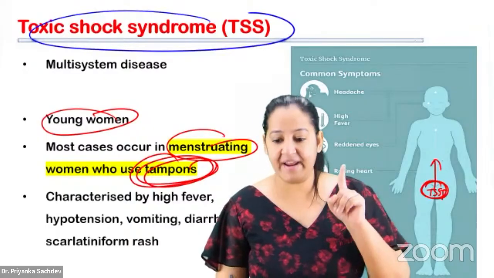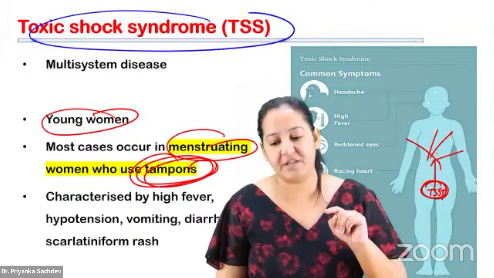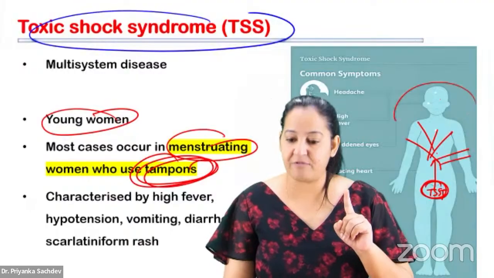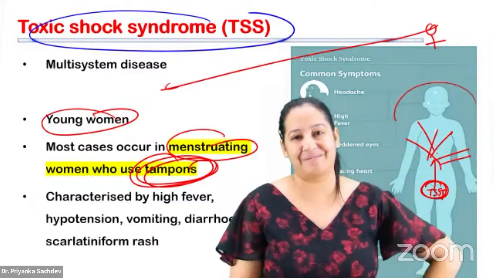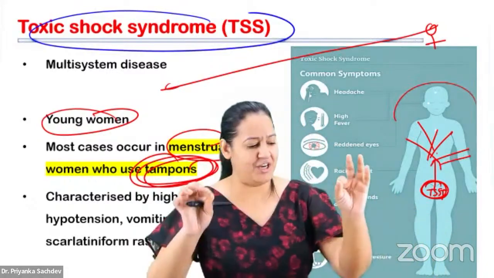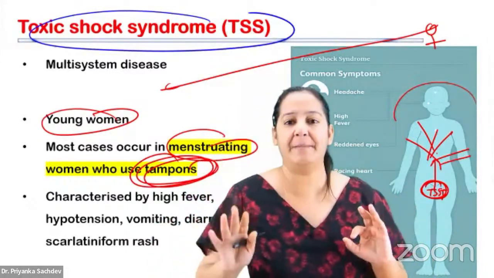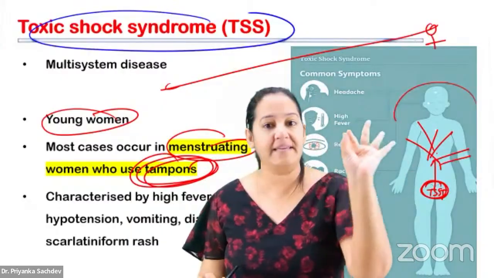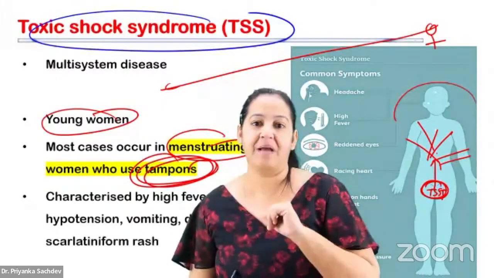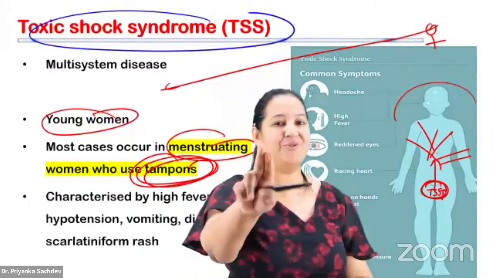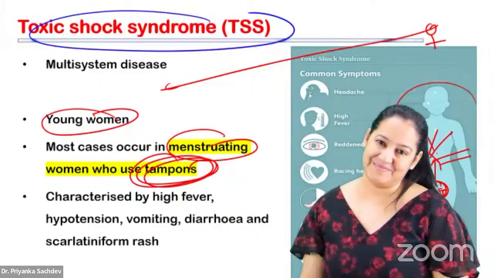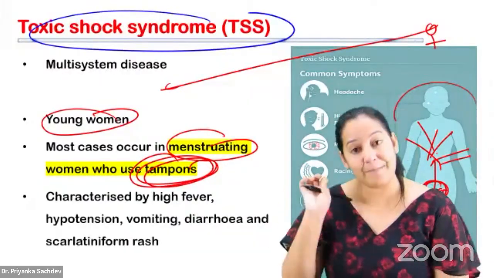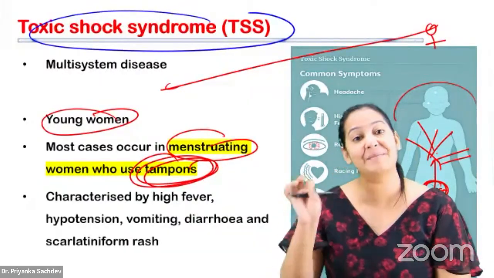After entering, it goes into the blood. Via blood, it involves multiple organs. So the female has toxic shock syndrome. It's a multi-system disease. So you will get a typical question, a very peculiar question. The question starts: a young menstruating female presented to the emergency department on day 2 or day 3 of menstruation. Understand, they are talking about Staph aureus toxic shock syndrome. Toxic shock syndrome typically occurs in menstruating females.